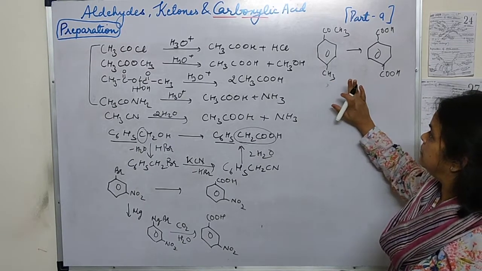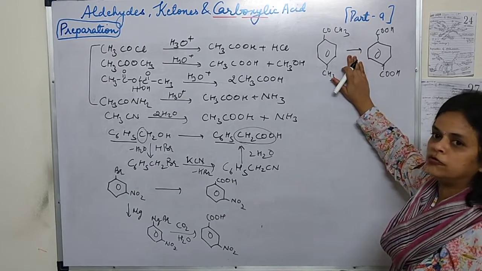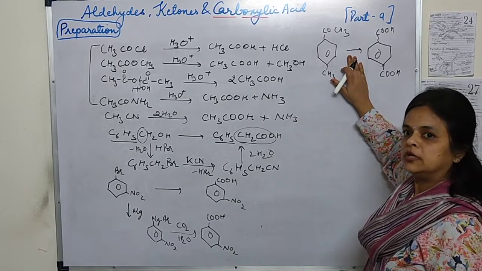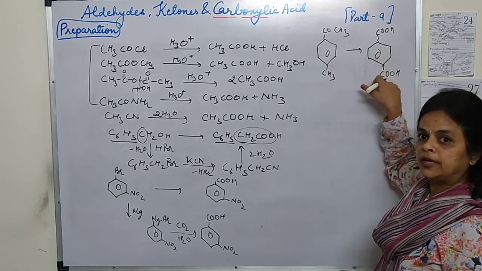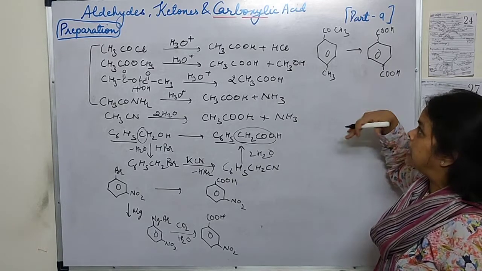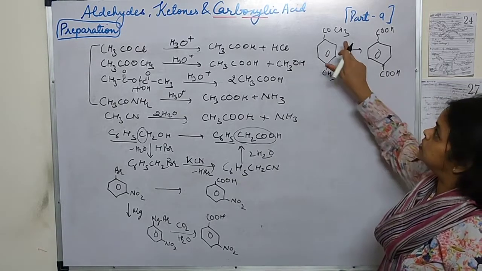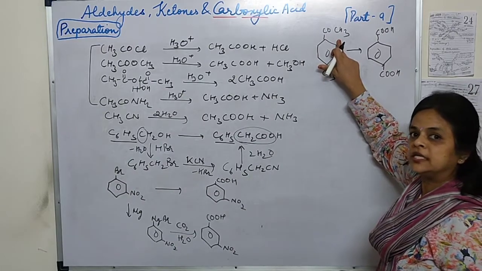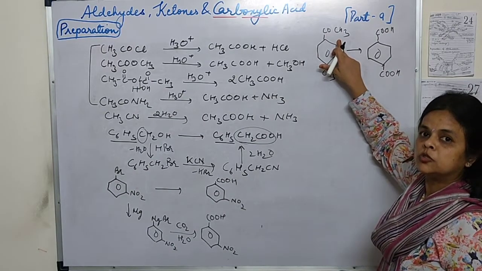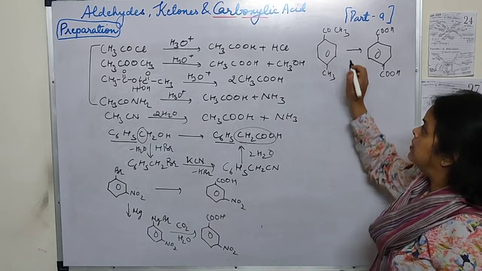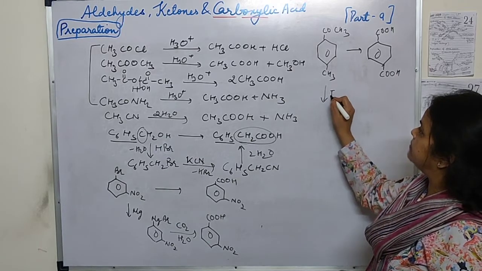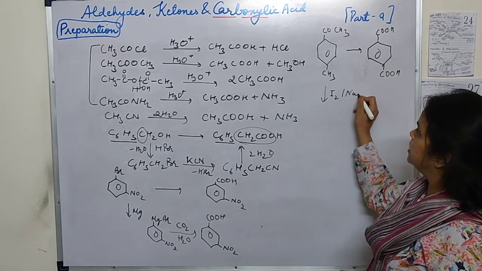We know that if you use alkaline KMnO4 followed by hydrolysis, you will get COOH group at both the places. And another method also is there, COCH3 group, so by the haloform method you will convert into sodium salt. So I will tell you both the methods. First, you will make it react with iodine and NaOH.